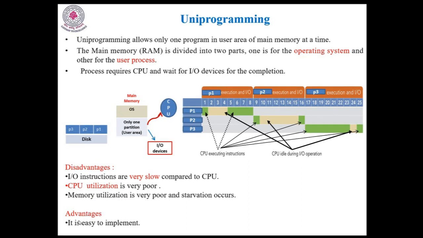What are the advantages of uniprogramming? It is easy to implement. How? As per the definition of the uniprogramming operating system, the user area allows only one program at a time. So when the user area has only one program, there is no need for any selection process. Where more than one program is available, there I need to apply a selection process. But here there is no need for a selection process because only one process is available in this area. Once it submits a request to the CPU, the CPU will be immediately allocated to this process, and the CPU is also dedicated to this process only. So it is very easy to implement.